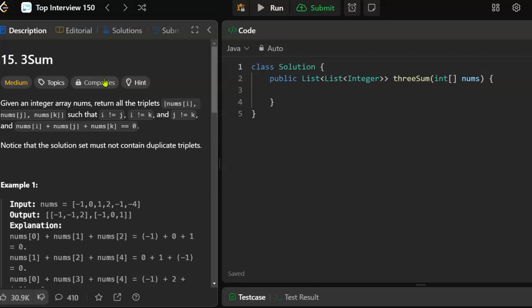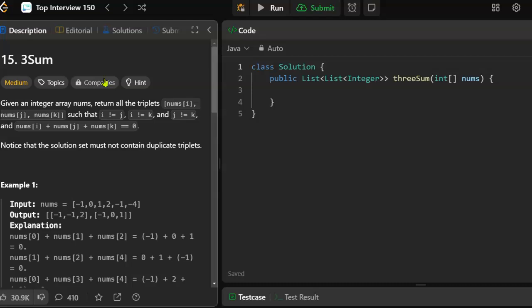Today's challenge is 3Sum. Given an integer array, nums, return all the triplets nums[i], nums[j], nums[k], such that i is not equal to j, i is not equal to k, and j is not equal to k, and nums[i] plus nums[j] plus nums[k] add up to 0.